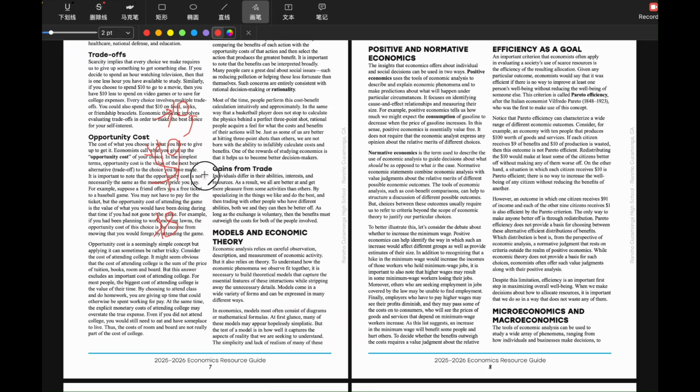Now notice that I did not subtract 10 minus 9 because the opportunity cost is not 10 minus 9. The opportunity cost is literally what you have given up for that $10. Therefore, the opportunity cost in this scenario is $9. So remember, if you have a question that says, what's the opportunity cost? Do not subtract anything. This $9, the next best option, is the opportunity cost. Not the best option, but what choosing the best option has cost you. That's the definition of opportunity cost.